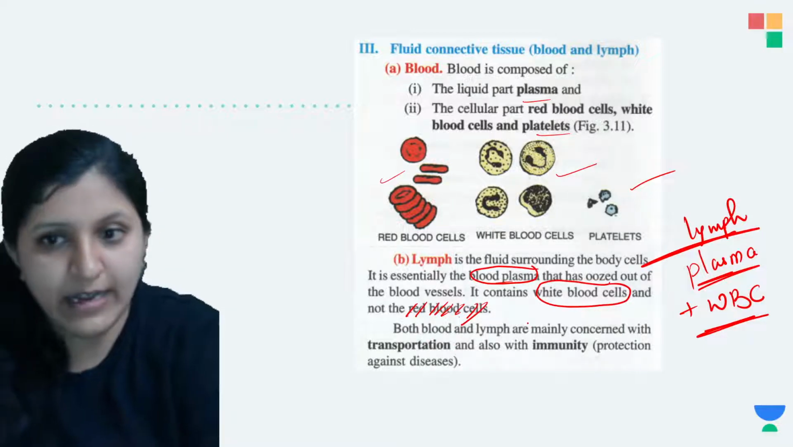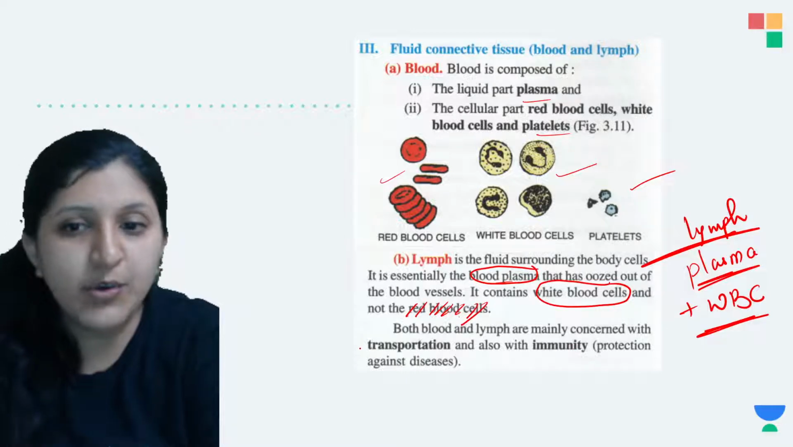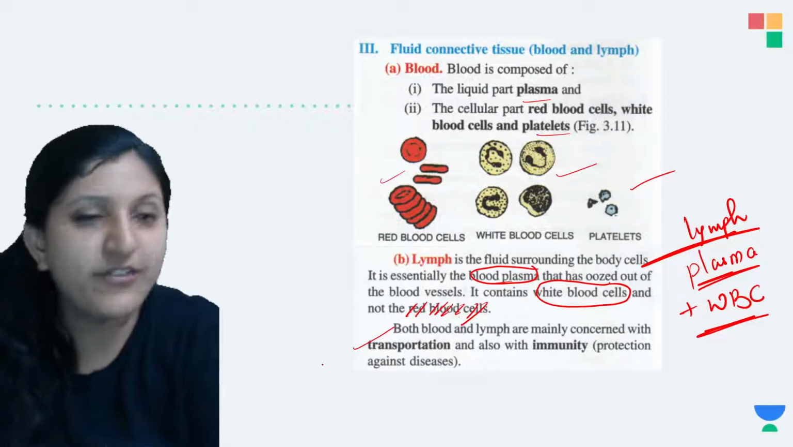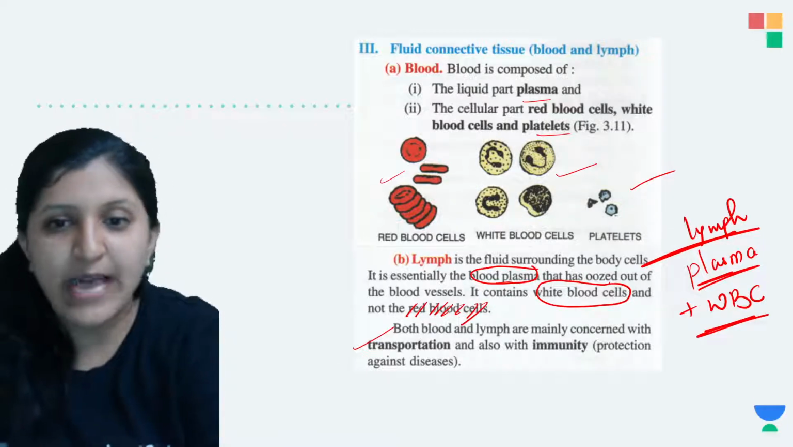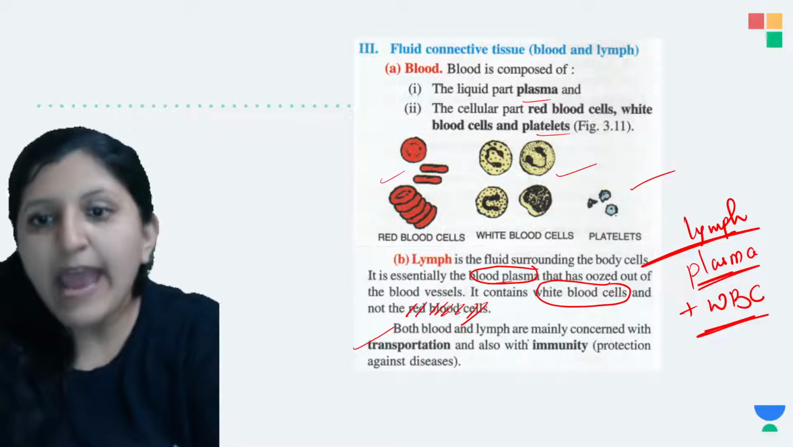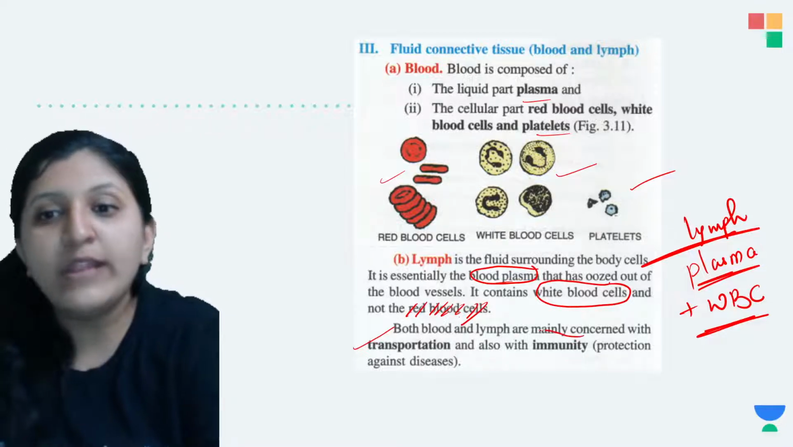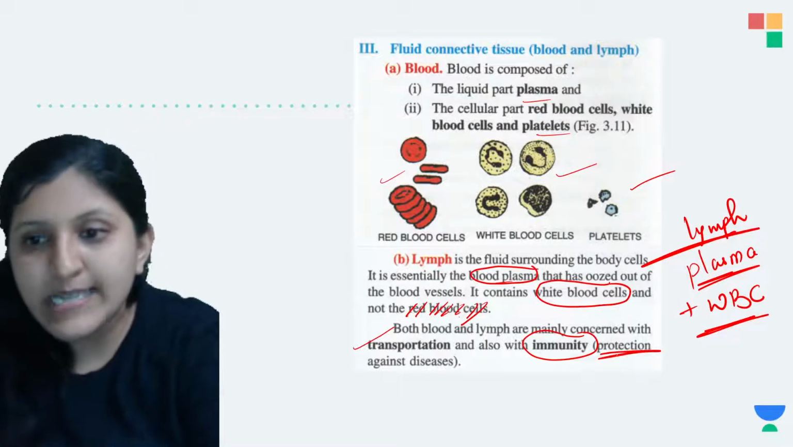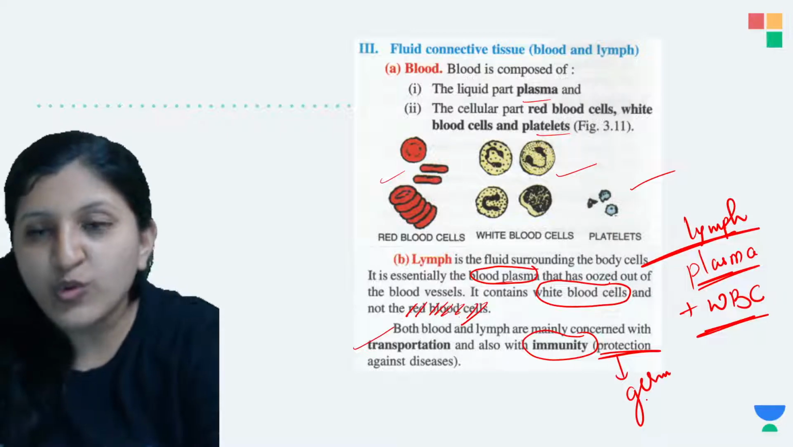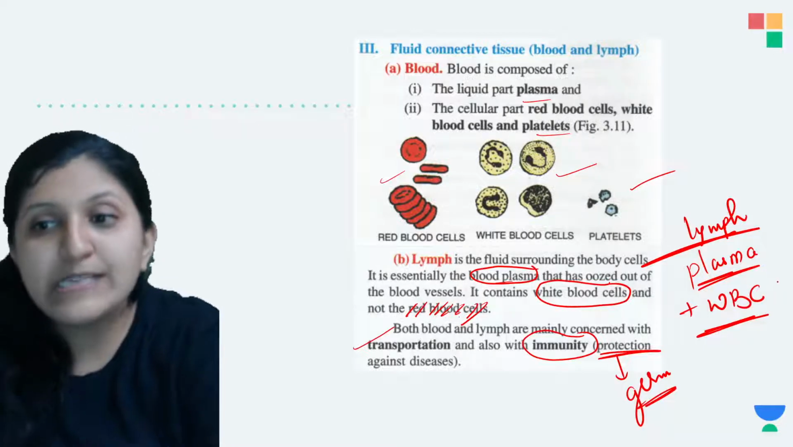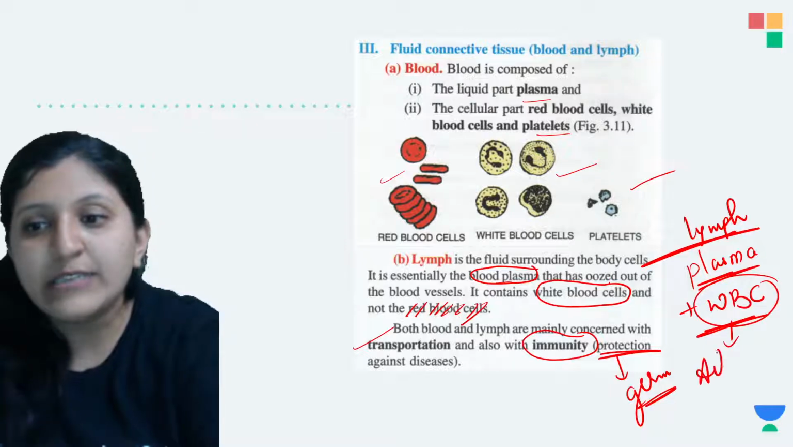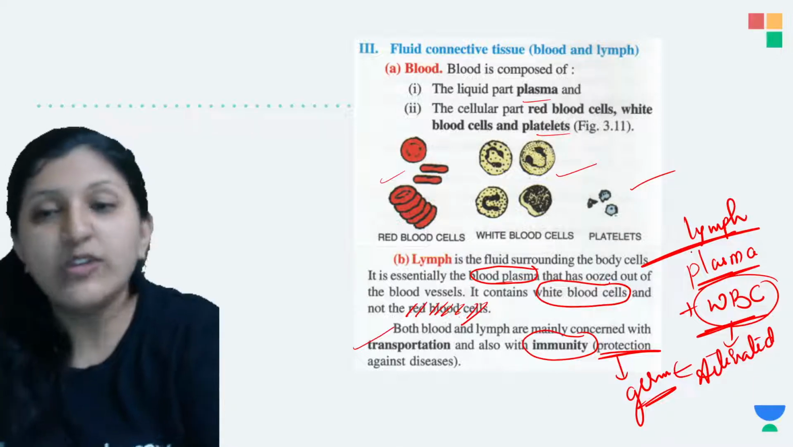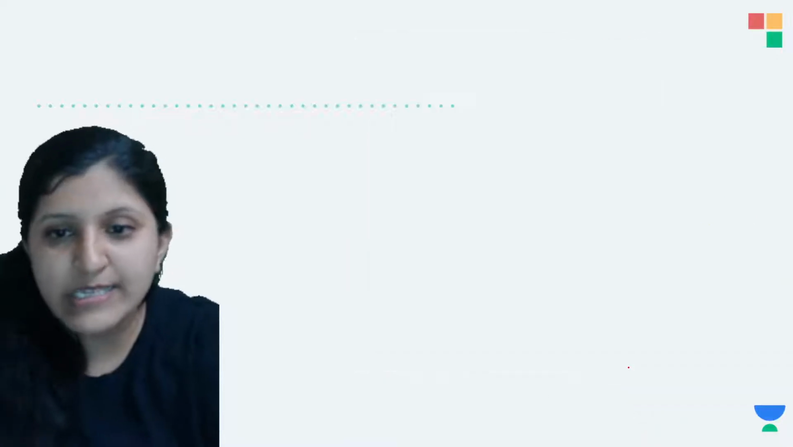Now both blood and lymph are mainly concerned with transportation, transportation throughout the body or connecting the different organs. That is done by the lymph as well as blood. Also this has a role in immunity. What is immunity? Providing you protection against any germ. Any pathogen that enters, your WBCs will get activated to kill this germ. That is how the working of these WBCs we can see.